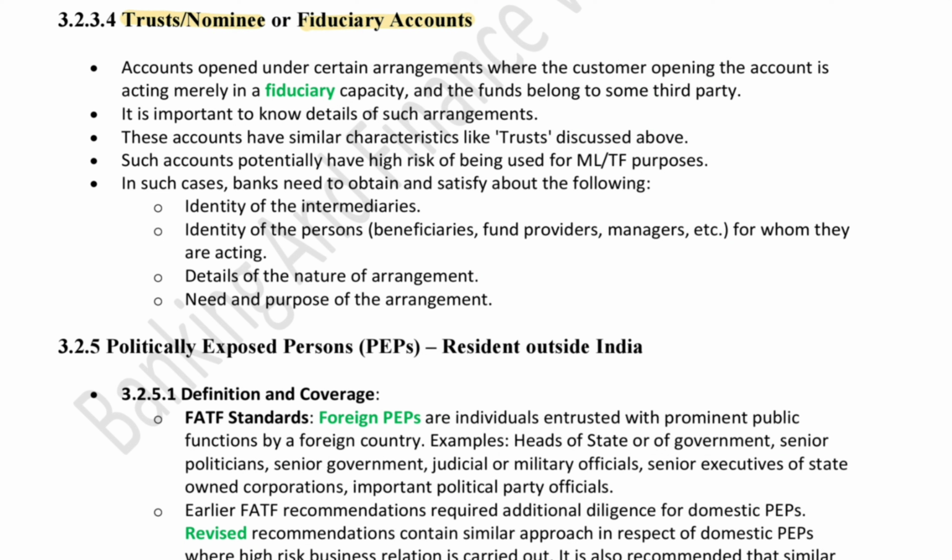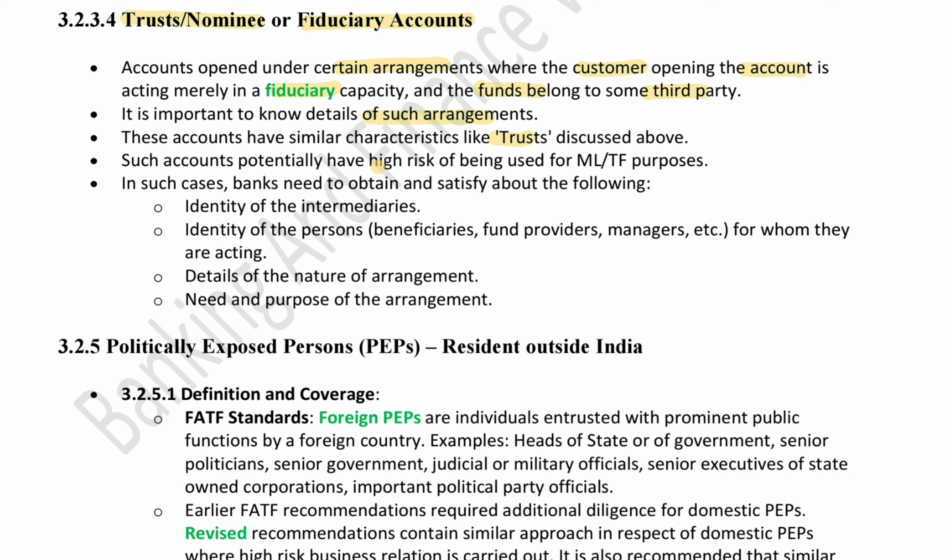So basically, fiduciary means someone who manages money or property for someone else. Some arrangements are there under which the customer who opens the account is just a fiduciary in capacity. That means he only manages the fund, but the fund actually belongs to someone else or a third party. So in such cases it's important to know the details of such arrangements, and these are similar to a trust, as we discussed above.